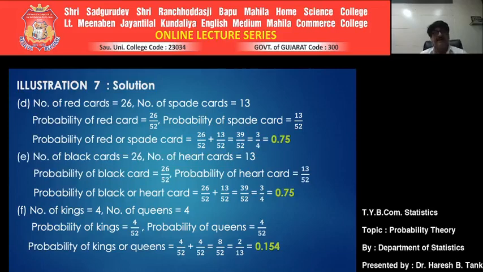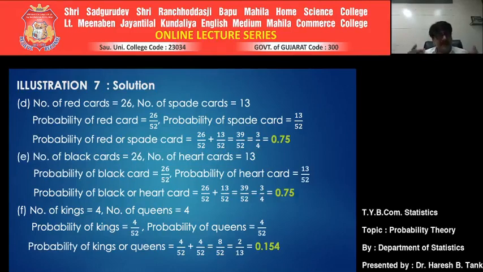Naturally, getting a red color card simply discards the possibility of getting a spade. Getting a spade card simply discards the possibility of getting red. So they are mutually exclusive. Since they are mutually exclusive, you can use the addition theorem. It says that if you just make a sum of individual probabilities, it gives you the probability of a red card or a spade card. Individual probabilities are 26 upon 52 plus 13 upon 52. Simplifying it, it comes to 39 upon 52, which is 3 by 4, which is equal to 0.75.